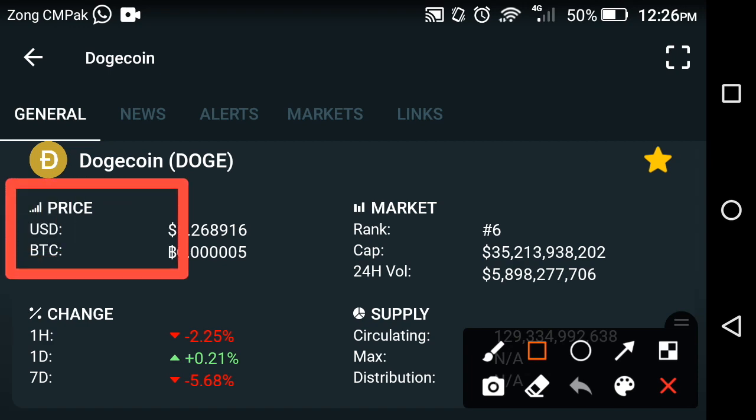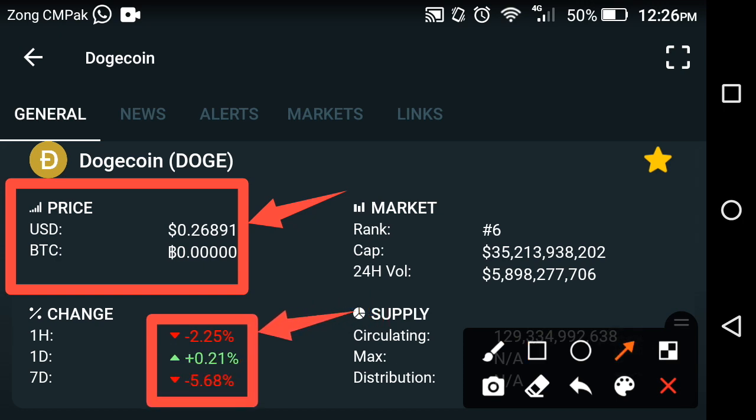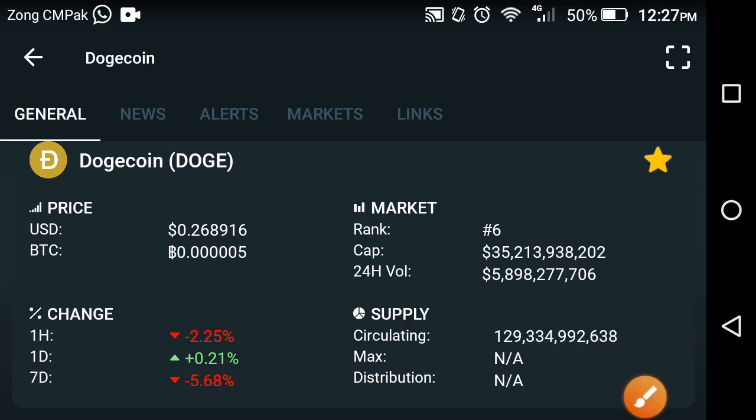As you can see here, the current price of Dogecoin is about 0.26891 USD dollar. The price of Dogecoin is very low. That is why a lot of people buy Dogecoin in the cryptocurrency market. And as I told you at the start of this video, there has been a continuous fall in Dogecoin. As you can see here, the last 1 hour change is negative, the last 1 day change is positive, but the last 1 week change is also negative friends. That is why a lot of people are confused about what they should do at this time friends.